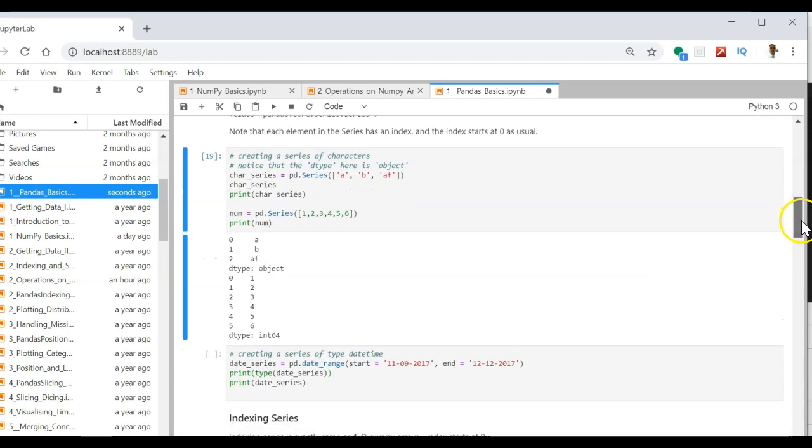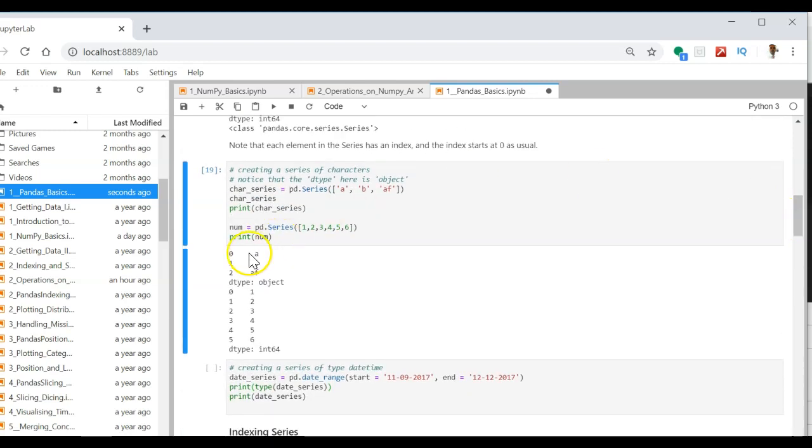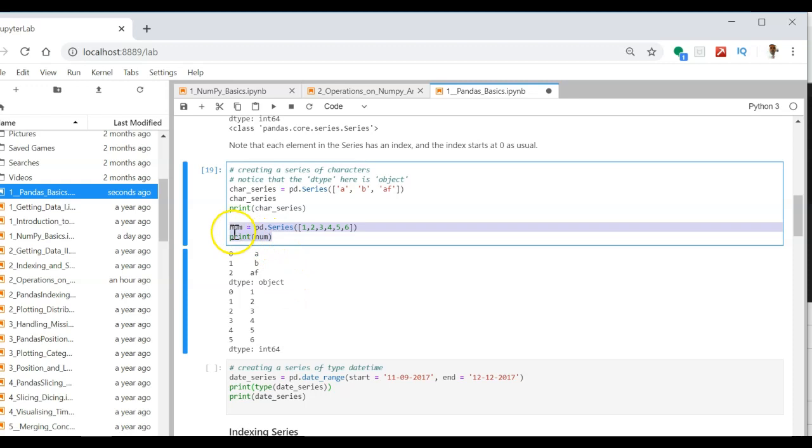Okay, now if you see my first output, again it is denoted by the index 0, 1, 2 and my actual elements A, B and AF, and the data type is object here. Now the second output of this program is here 1, 2, 3, 4, 5, 6, and it is represented by the index starting from 0 to 5, and my data type is int64.